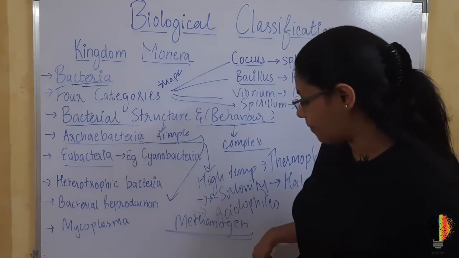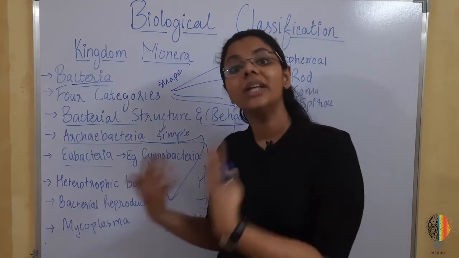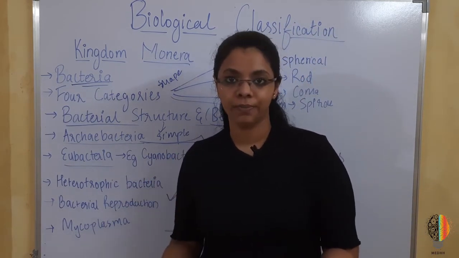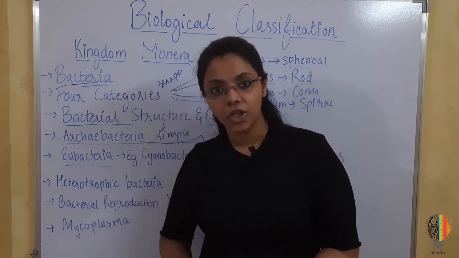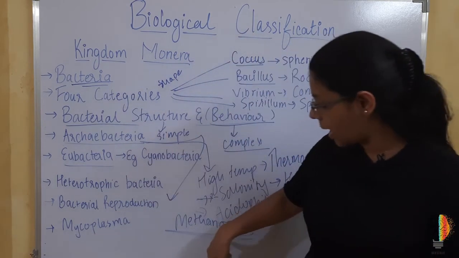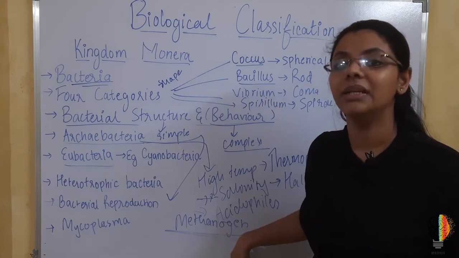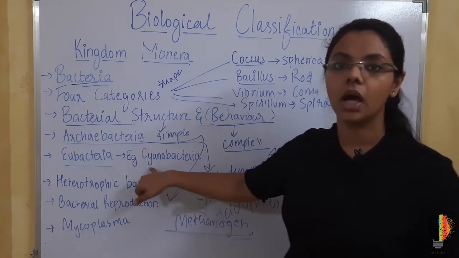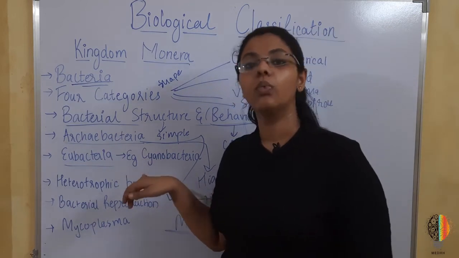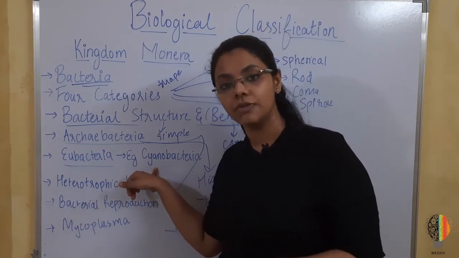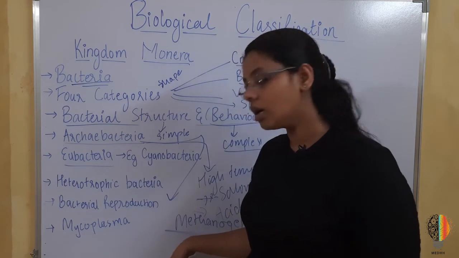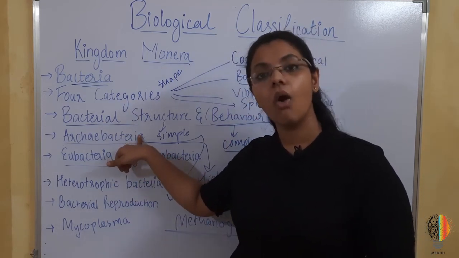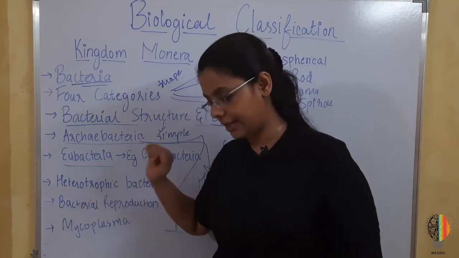Methanogens are basically, if you know the cow dung, it is used for biogas production, methane gas production. Now, how is it possible? It was possible because of the presence of methanogens. This question is usually asked about archaebacteria: what is the function of methanogens, and whether they belong to archaebacteria or eubacteria.